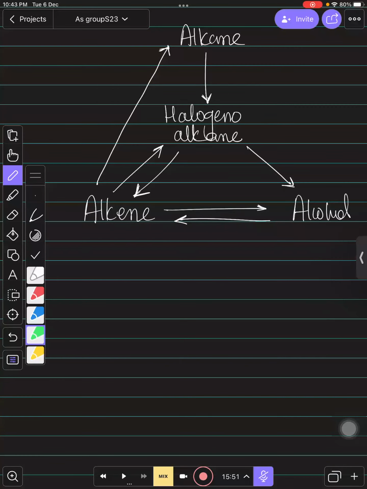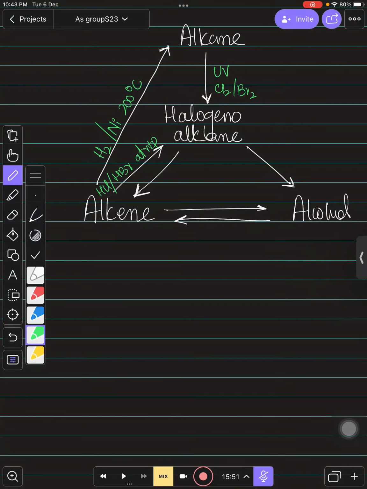So let's talk about some reagents and conditions of these reactions. We know that अगर हम अल्कीन से अल्केन में जाना चाहते थे तो हम हाइड्रोजन से रिएक्शन कराते थे in the presence of nickel at 200 degree Celsius temperature. We know this. इसी तरह अल्केन से हैलोजिनोअल्केन में आने के लिए there must be UV light over there and any halogen, chlorine or bromine, whatever you have. Same as it is, अगर आप अल्कीन से हैलोजिनोअल्केन में जाते हो, so there must be hydrogen bromide at room temperature and pressure. You should have hydrogen bromide or hydrogen chloride, whatever you want.